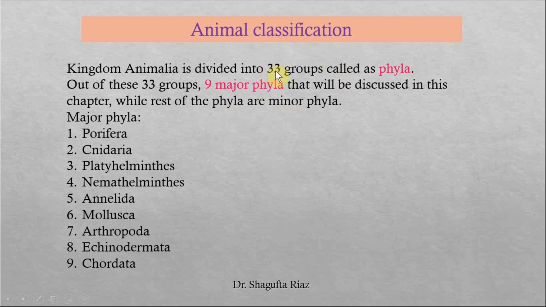And what are the major phyla that we will discuss in this chapter? The names are Porifera, Cnidaria, Platyhelminths, Nemathelminths, Annelida, Mollusca, Arthropoda, Echinodermata, and Chordata.